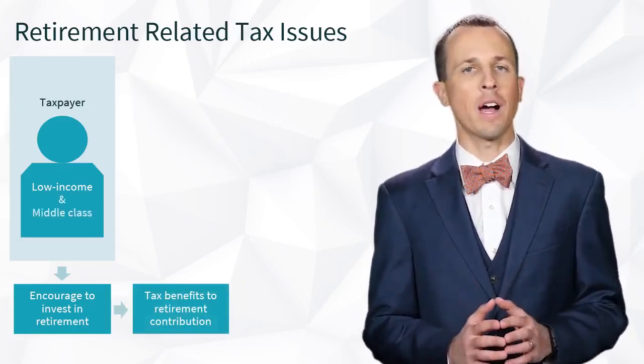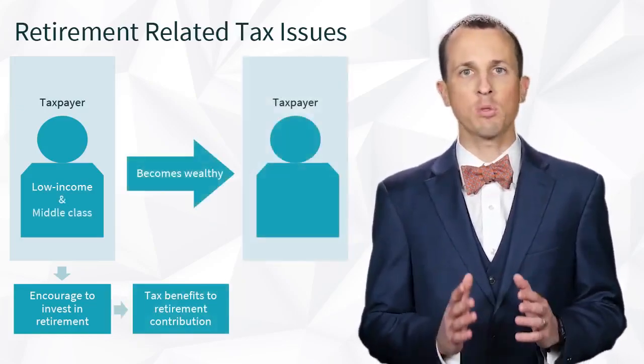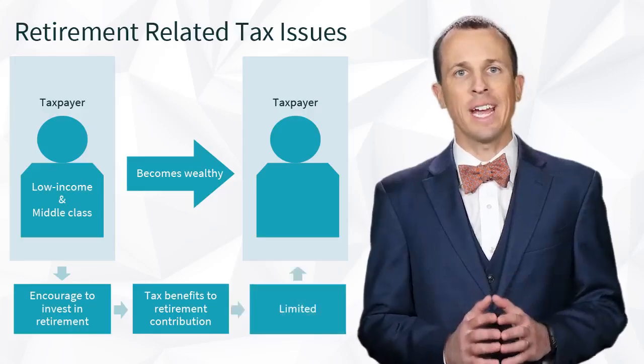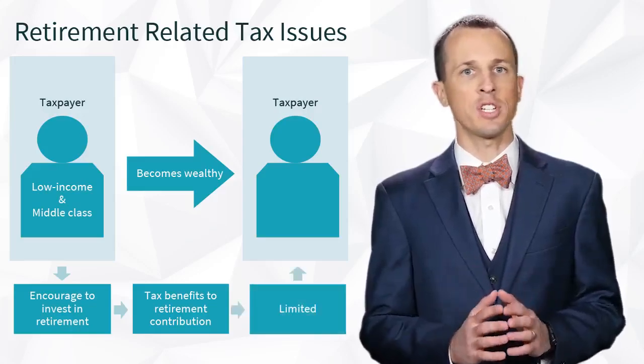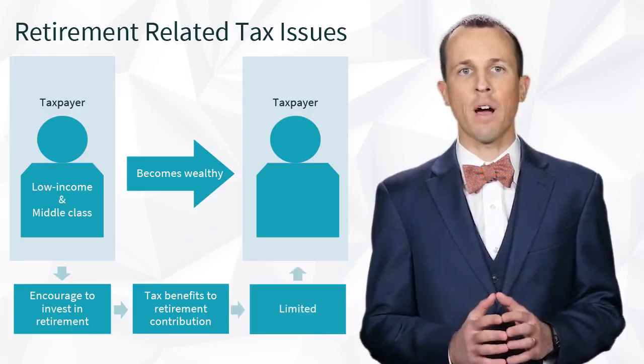Similar rules apply to middle-class taxpayers. Once a taxpayer becomes wealthy, these benefits are limited, and that's why there are lots of AGI limitations on these benefits that we'll learn. Keep this all in mind.